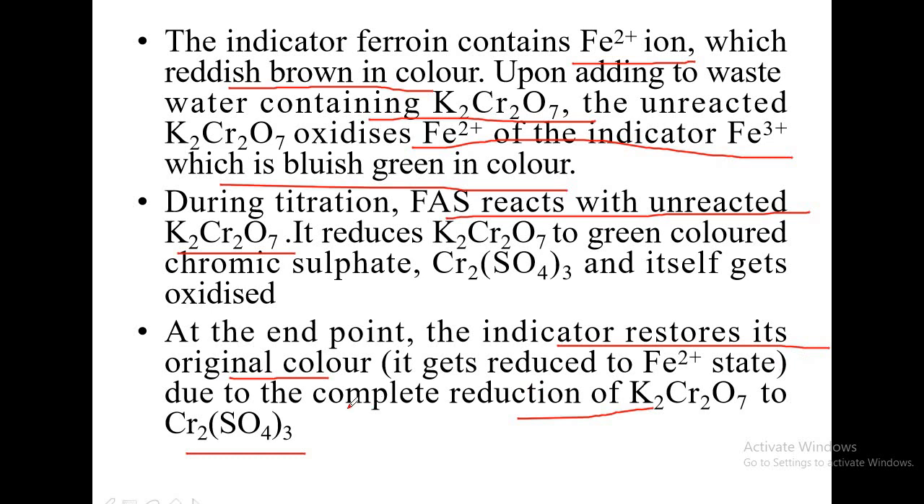Fe2 plus state. In the Fe2 plus state, the indicator gives a red color. When it goes to the Fe3 plus state in the presence of the oxidizing agent, then it becomes bluish green in color. But at the end point, there is no potassium dichromate, no oxidizing agent. Therefore, Fe3 plus of the indicator comes back to the Fe2 plus state, restoring the original color of the indicator. And therefore, at the end point, you will get a color change from bluish green to reddish brown.